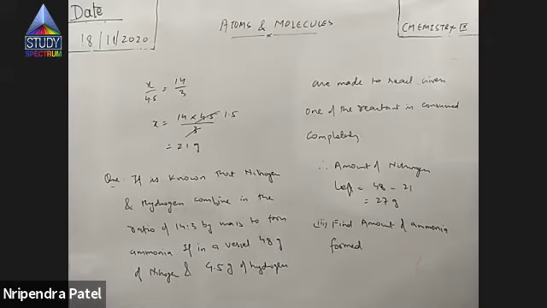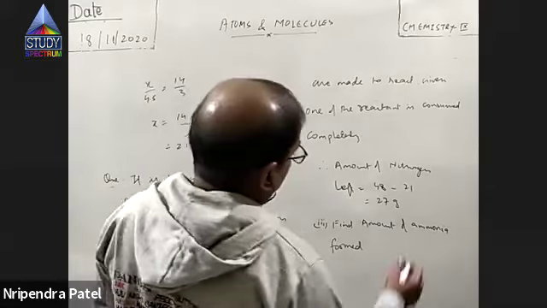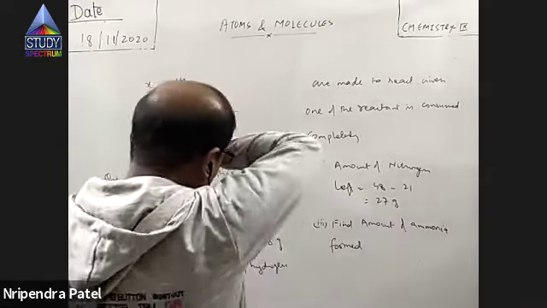31.3 grams of ammonia. 31.3? No. Sir, 25.5 gram. 25.5 gram. You yourself said that 27 gram is left.